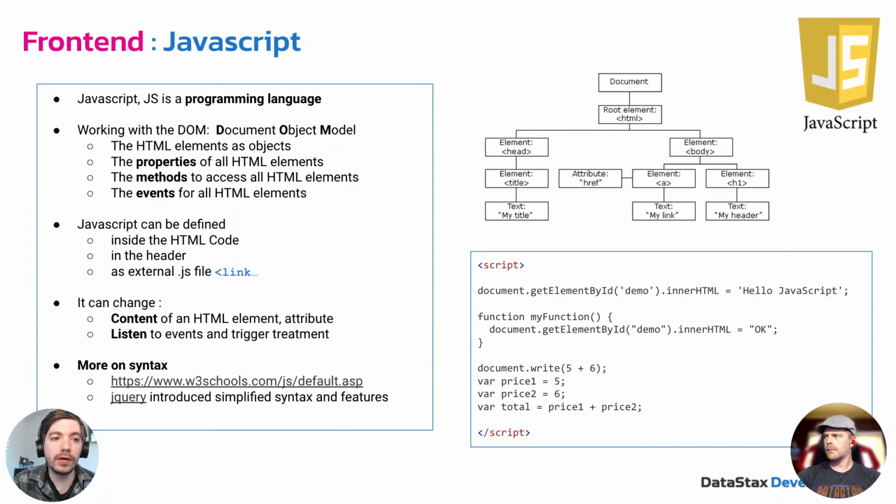And you can define JavaScript inside HTML code with a script tag. You can also embed it in the header so that it runs every time the page loads. But you can also have it as an external JavaScript file and import it later, which is probably the preferred method, just organization-wise.